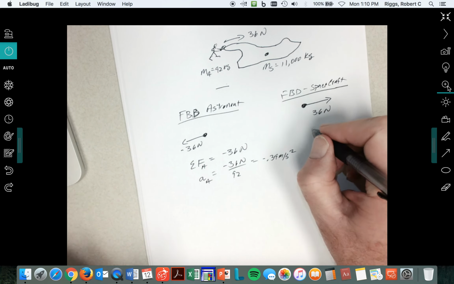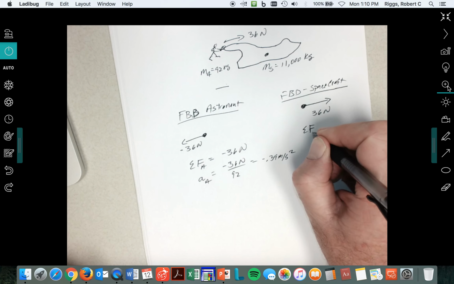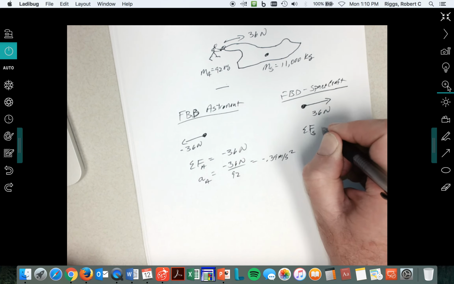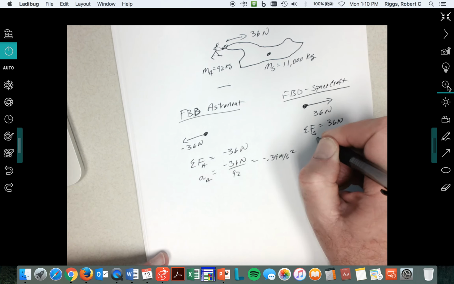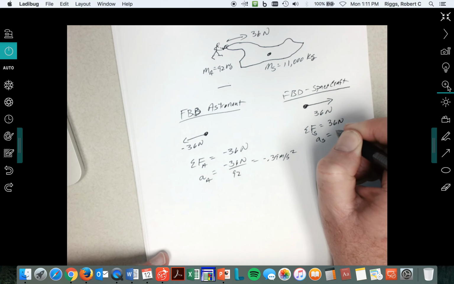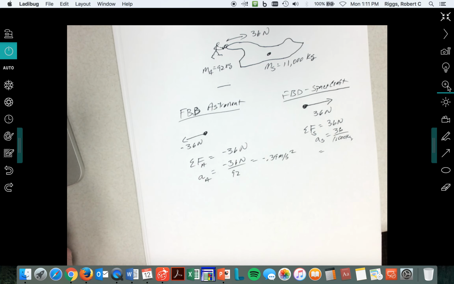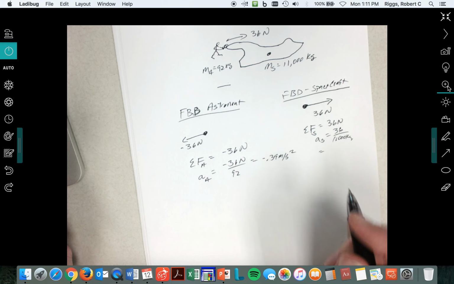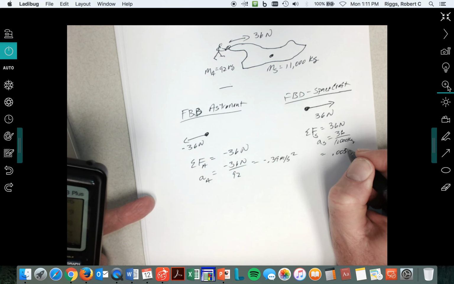And then we'll do the same thing. The force on the spacecraft is equal to 36 newtons. So the acceleration of the spacecraft is 36 divided by 11,000 kilograms. That's going to be dinky. 0.0033 meters per second squared, and that's positive.